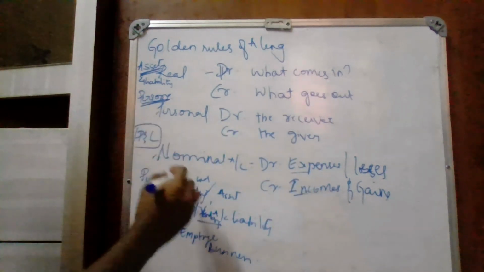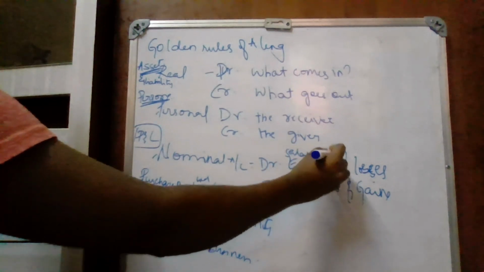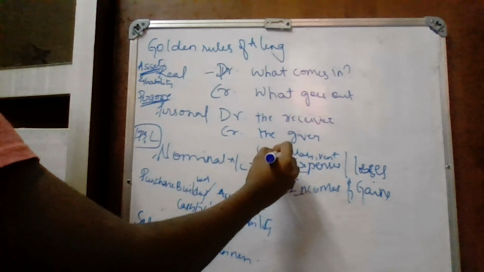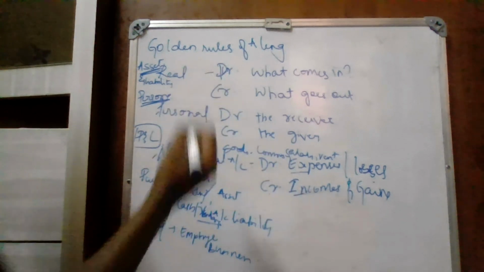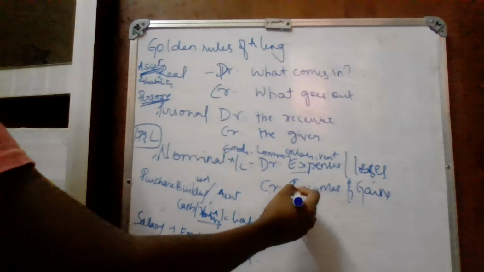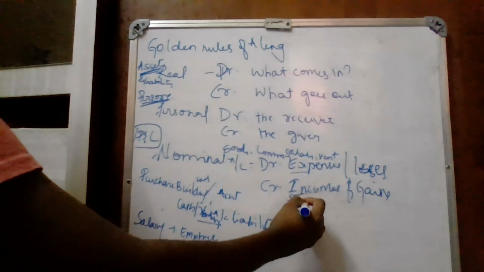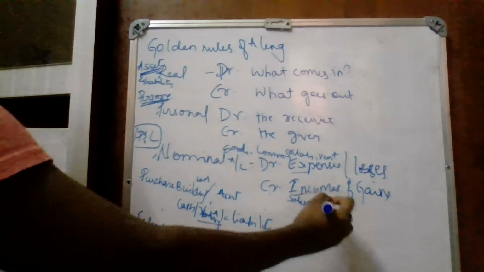Expenses in nominal account. Expenses will be salary, rent, commission, goods purchased, all your recurring expenses that are incurred by the business to produce this income. Sales, sale of goods or service.